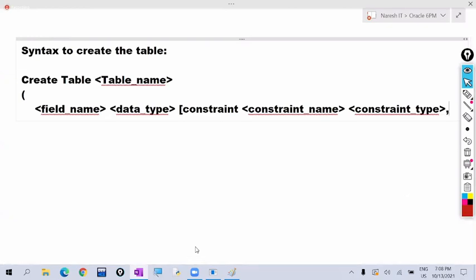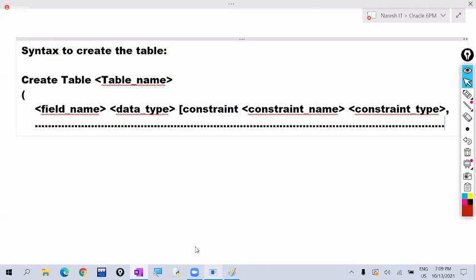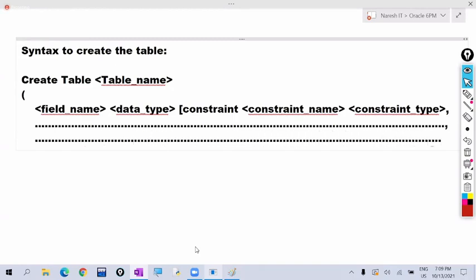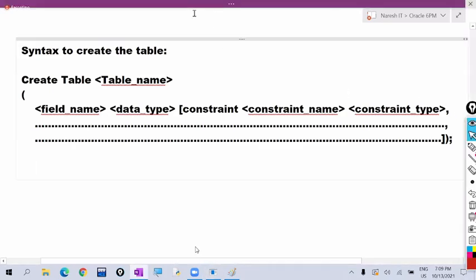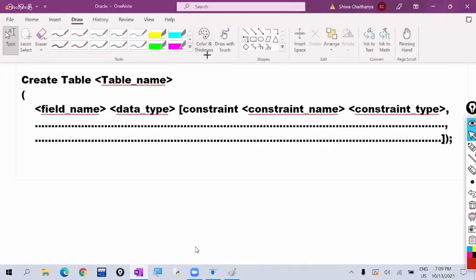If you want to define one more field, again we write the same: field name, data type, constraint, constraint name, constraint type, comma. Next, if you want to define one more field, again you write field name, data type, constraint, constraint name, constraint type. Finally we close the bracket, and every query ends with a semicolon. So this is the syntax to create the table.